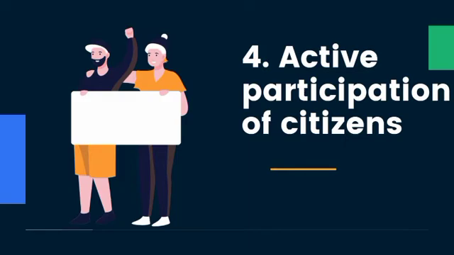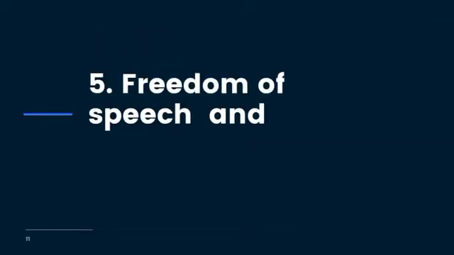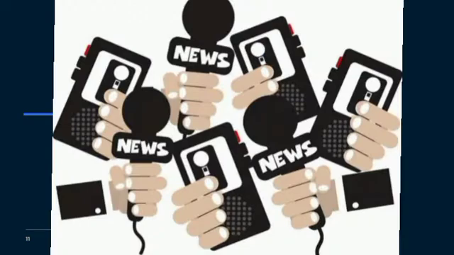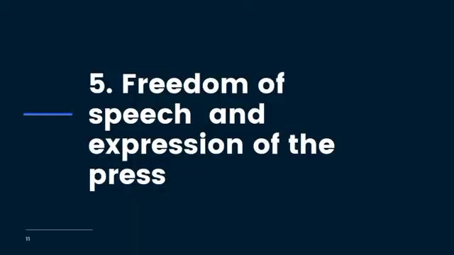Number five, freedom of speech and expression of the press. In a democratic system of government, the press is free to go about its lawful duties. The press and the journalists are free to go about their duties to spread news and reports about happenings in the society, about democratic processes, about elections, about election results, and about things that pertains to democracy in the society.